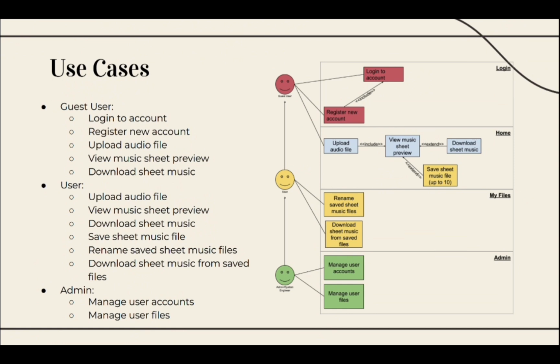A guest can log into an existing account, register for a new one, upload an audio file, preview the generated sheet music, and then we did have to remove the functionality to download the music XML file. So originally that was one of our use cases, but that is now only for the authorized user. And then this allows new users to try the system without needing a full account right away.